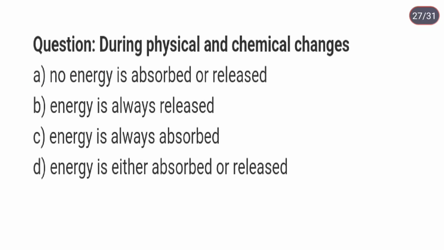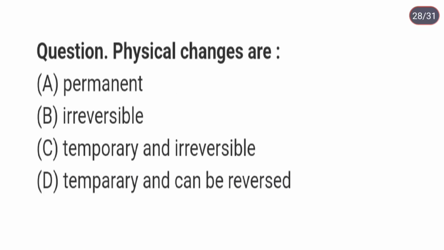During physical and chemical changes, energy is either absorbed or released. Physical changes are temporary and can be reversed.